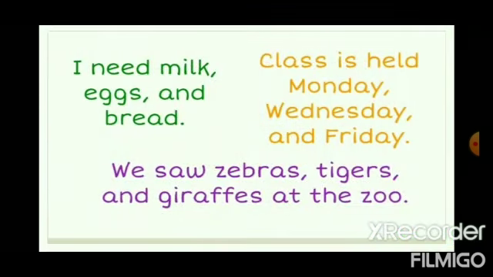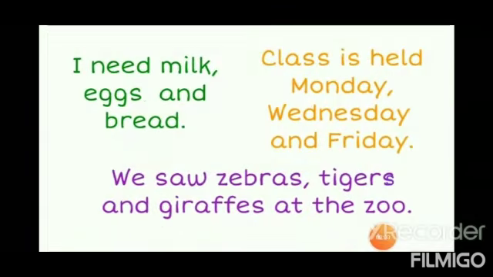Now let us see a few examples of commas. I need milk, eggs and bread. Second sentence, class is held Monday, Wednesday and Friday. Third sentence, we saw zebras, tigers and giraffes at the zoo.